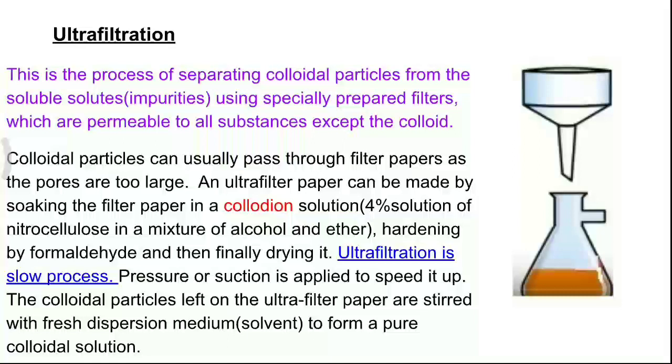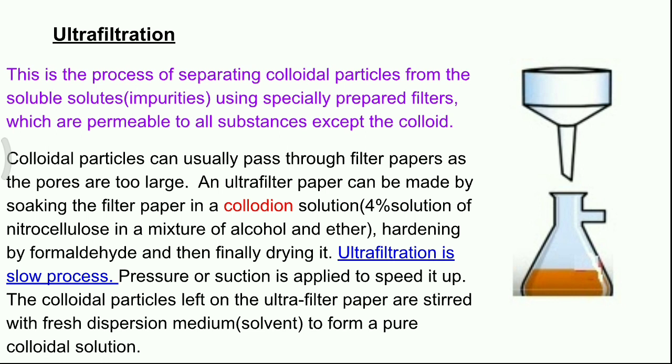The last method for the purification of colloidal solution is ultrafiltration. The pores of an ordinary filter paper are large enough to allow the passage of both impurity particles as well as colloidal particles. However, if the pore size of ordinary filter paper is reduced, it can be used for separating the impurities from impure sols.